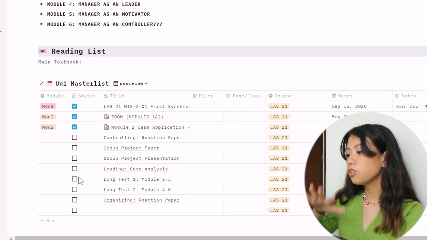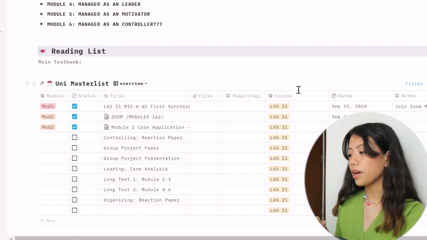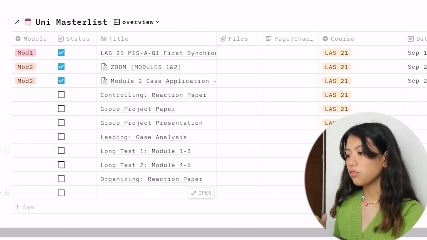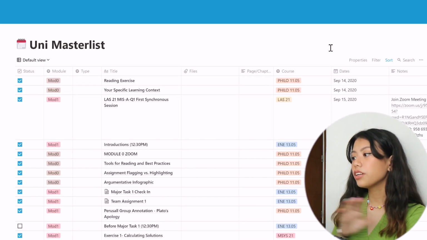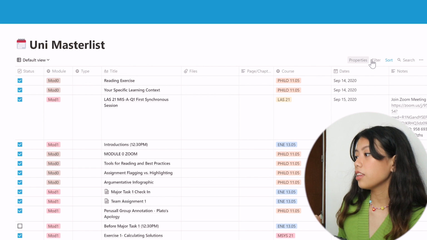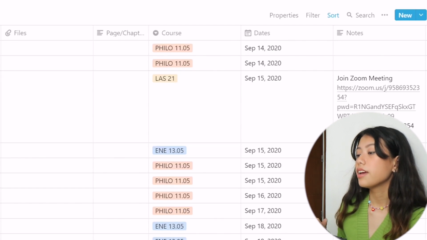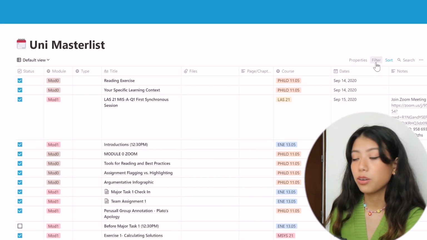There's this thing called the Uni Master List. As you can see, it has all my course codes just here, and that's just one of the courses. When you click to the Uni Master List, it's actually a database. You're redirected to a database with all the different classes, and as you can see the courses here. So I filtered it out on my course page.